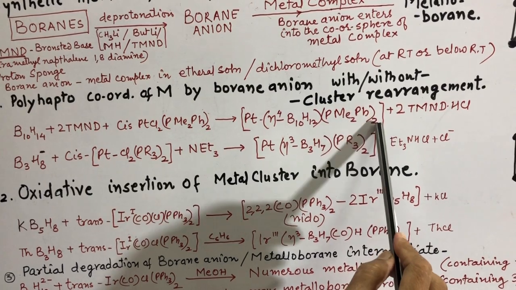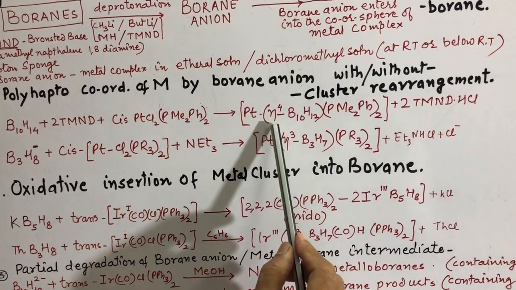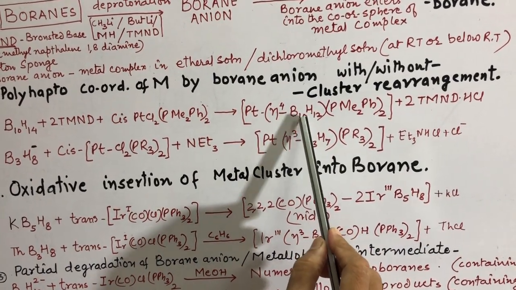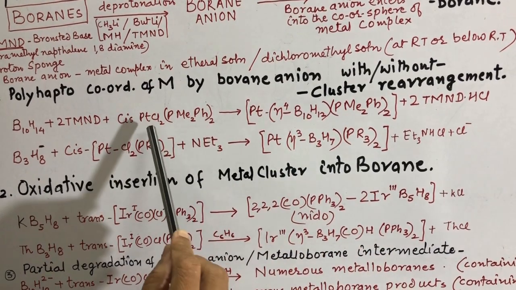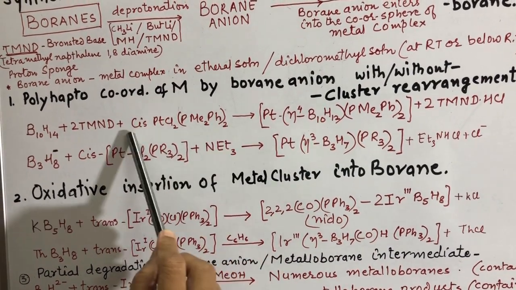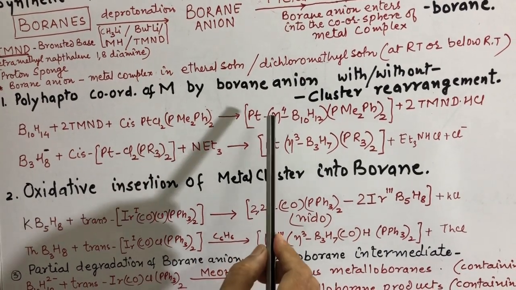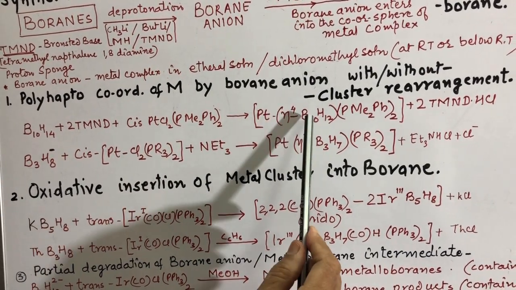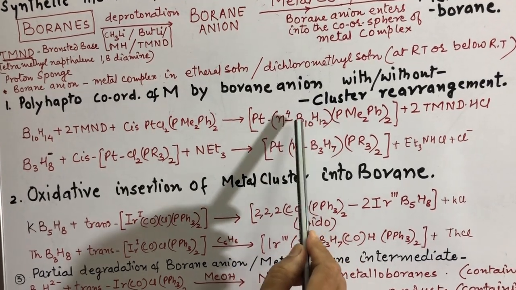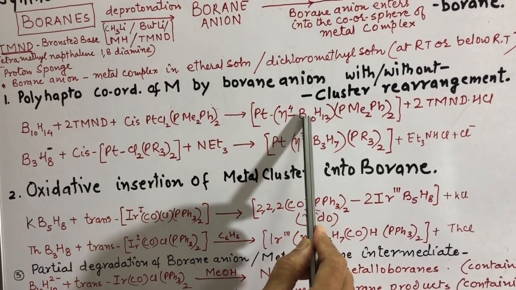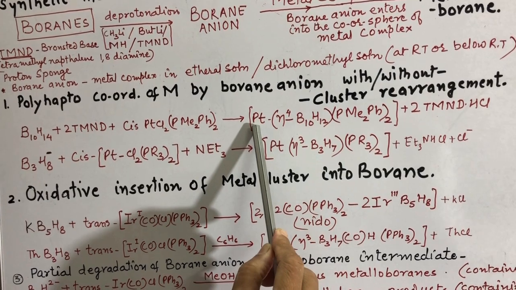Here we see that this B10H12 gets inserted into the metal cluster and replaces Cl from this complex, and this eta 4 means that out of this borane anion, 4 boron atoms are coordinated with platinum.